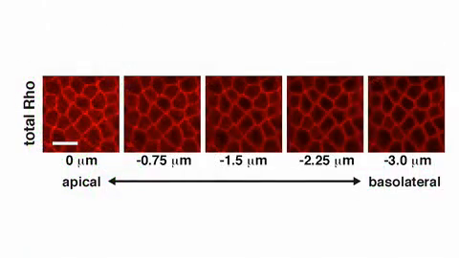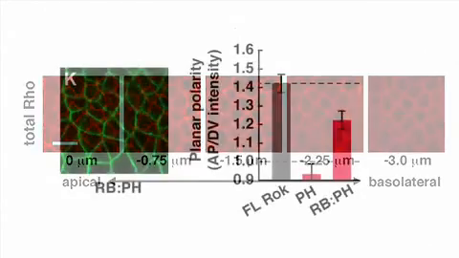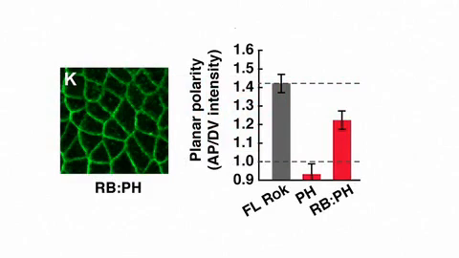One might expect, therefore, that Rho itself would be planar polarized, but staining for total Rho protein showed no enrichment at vertical adherens junctions. However, the researchers then looked at the pool of active Rho capable of interacting with Rho kinase by expressing a probe containing the kinase's Rho binding and PH domains. When we overexpressed this construct, we actually observed a small but reproducible enrichment at the vertical edges of the cells. So Rho signaling is slightly, at most, asymmetric in the plane of the epithelium.